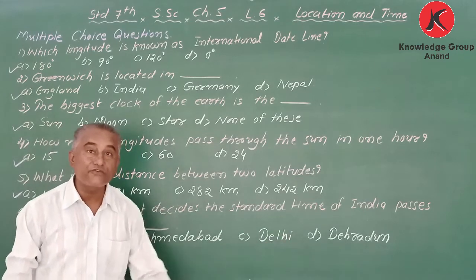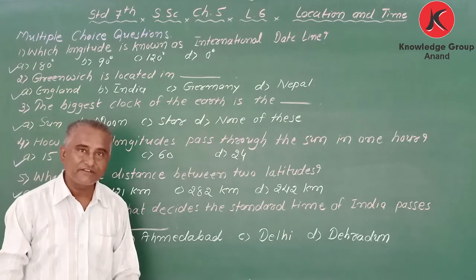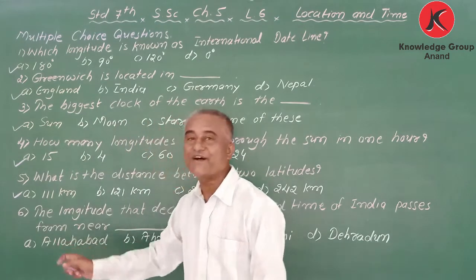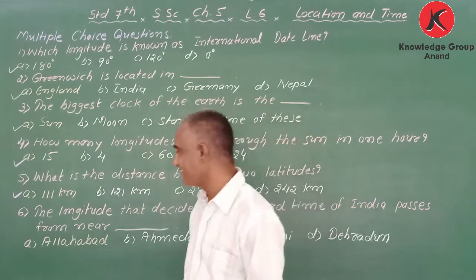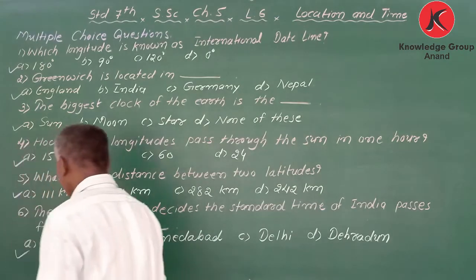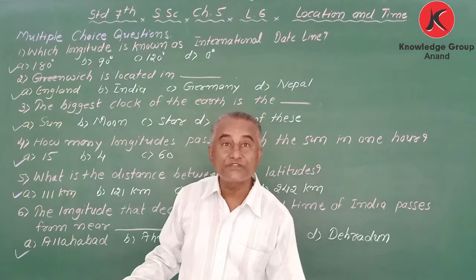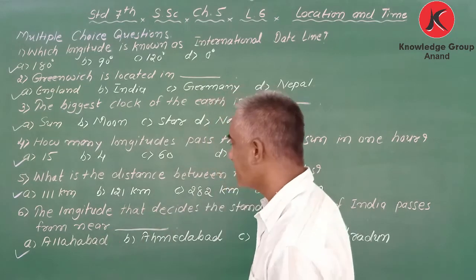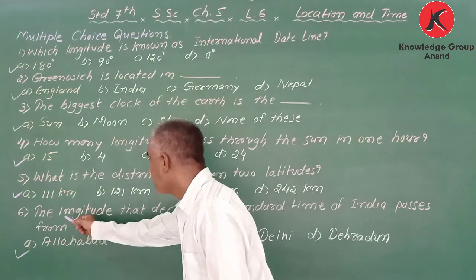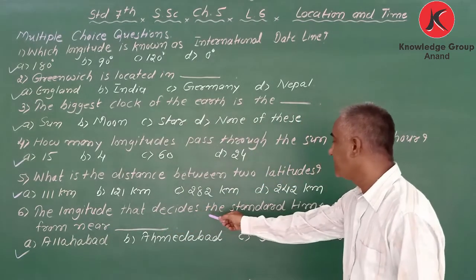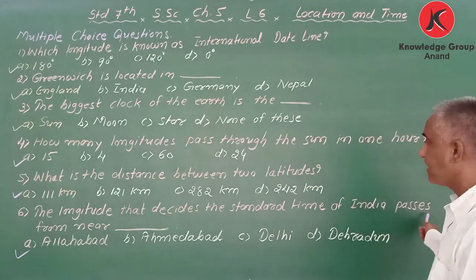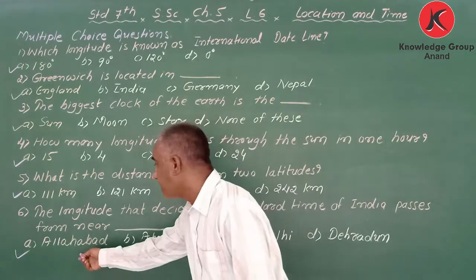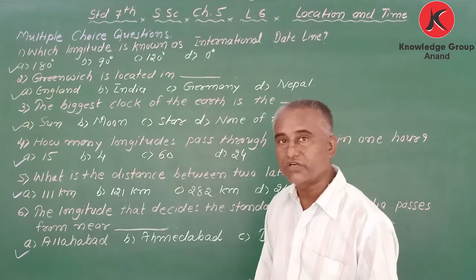Ahmedabad, Delhi, Dehradun. No, not from there. Then, yeah, correct, Allahabad. Got it? Okay. You are thinking where is the fourth answer, no? No problem, I have hidden it. So the longitude that decides the standard time of India passes from near where? Allahabad. Got it? Good.